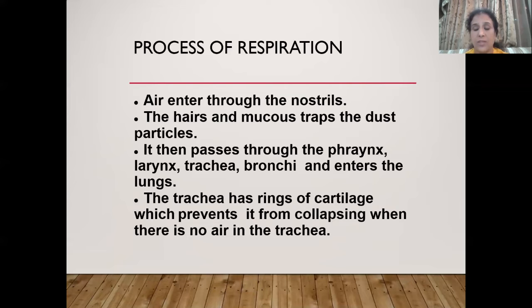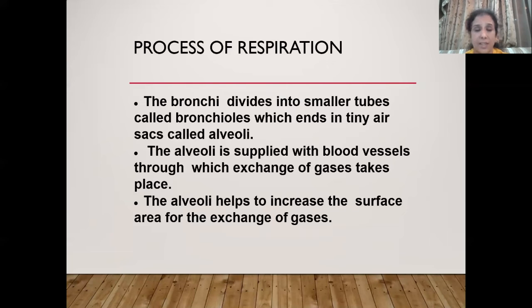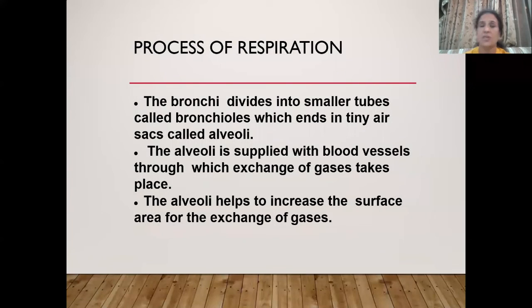Trachea, just now I informed you, has cartilaginous rings. You can touch them and feel them. The function of these cartilaginous rings is to prevent the collapsing of the trachea.